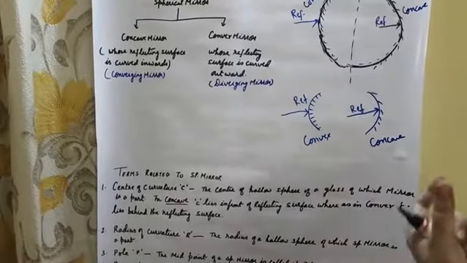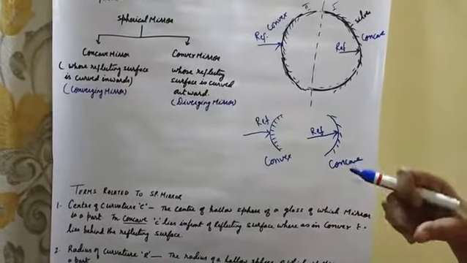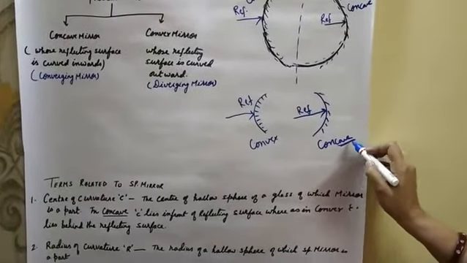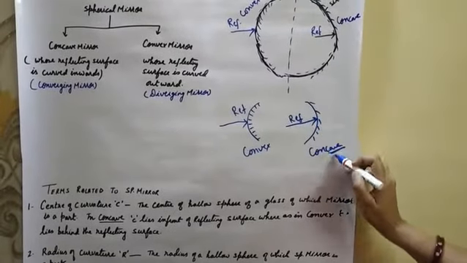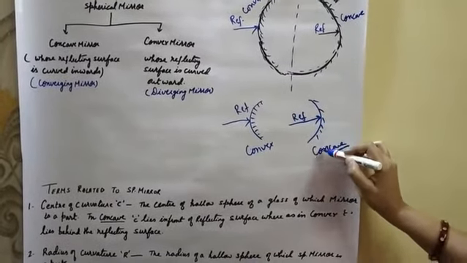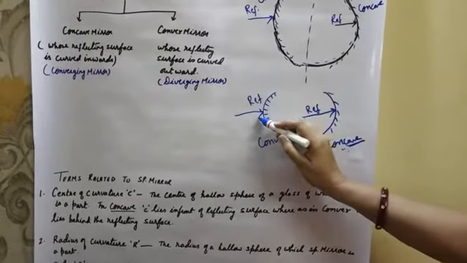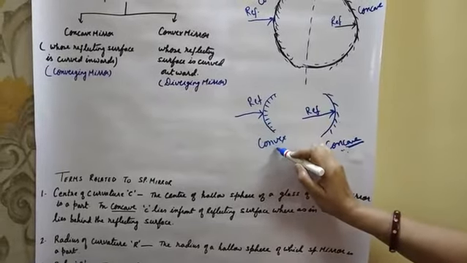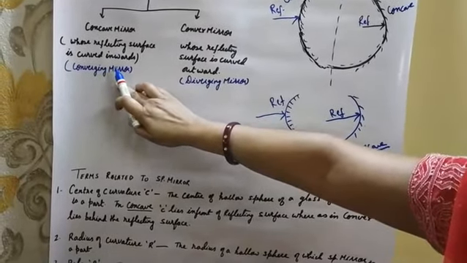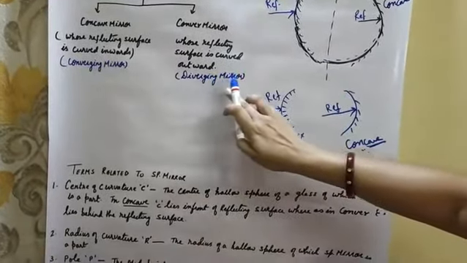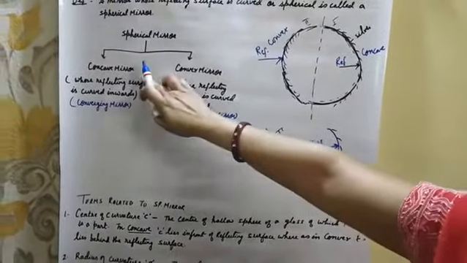For example, take a highly polished spoon. The inside of the spoon will act as a concave. Cave means cavity. So if reflection takes place from inward, cave, this is a concave mirror. And if reflection takes place from the bulging portion, the outward side, that is known as convex. Concave mirrors are also known as converging mirrors. Why it is called a converging mirror we will discuss now. And convex mirrors are called diverging mirrors. Now it is clear: spherical mirrors are of two types, concave mirror and convex mirror.